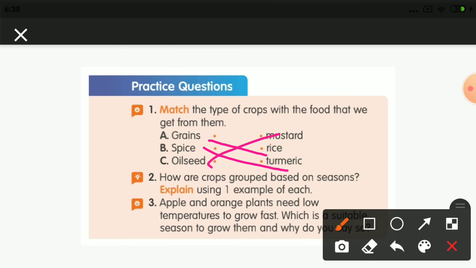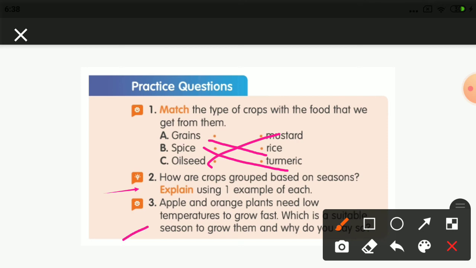Okay. So now the next question, if you will see, in the second question they are asking, how are crops grouped based on the seasons? Explain using one example each. So crops are divided into two based on the season: rainy season crops and winter season crops. Your rainy season crop is cotton, and a winter season crop is wheat.